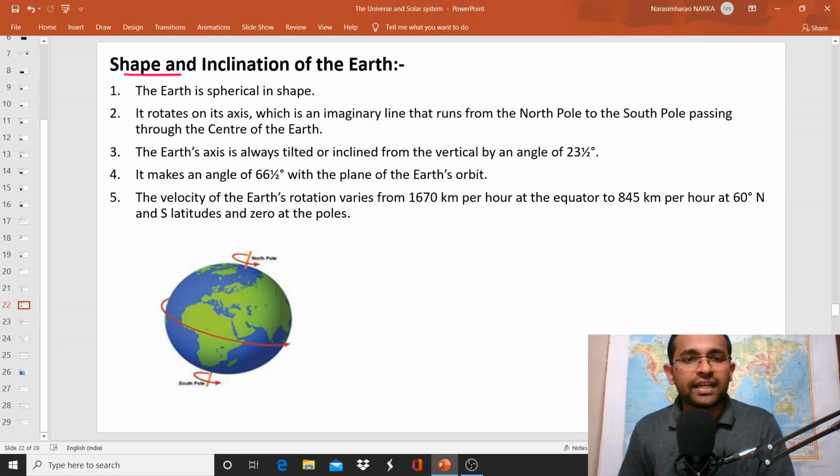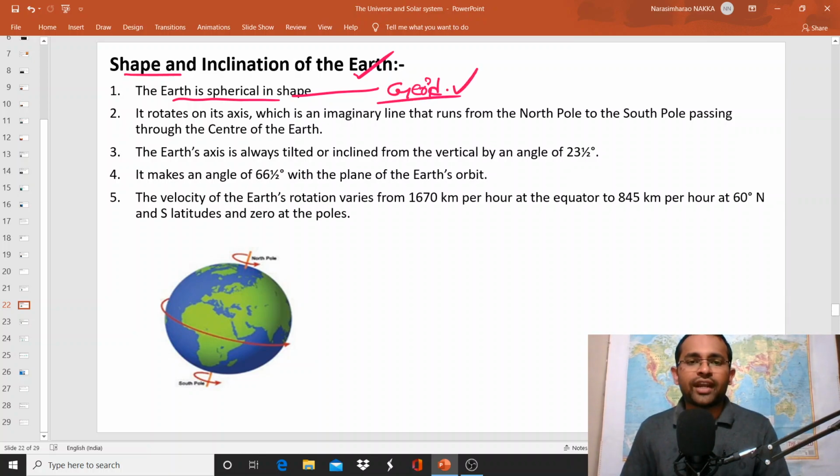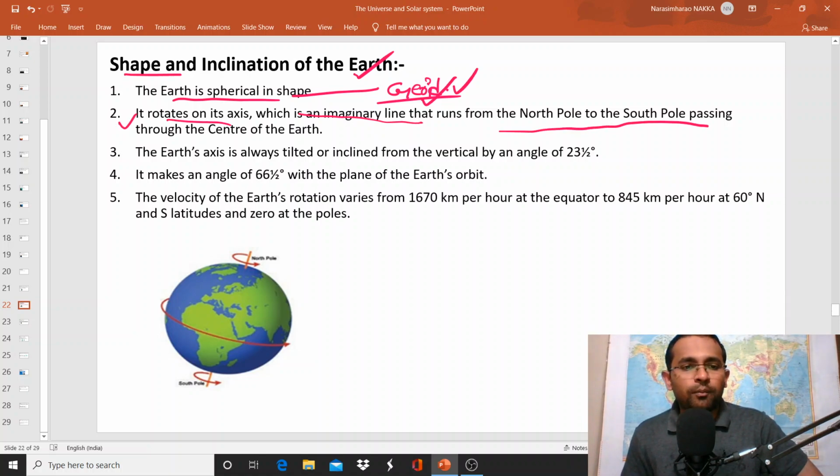As far as the shape and inclination of the earth is concerned, the earth is spherical in shape. It is not exactly spherical in shape, approximately it is spherical in shape. The shape of the earth is called geoid because we cannot compare the shape of the earth with any geometrical shape. The earth has its own unique shape. It is geoid, that means earth-like shape. And it rotates on its axis, which is an imaginary line that runs from the North Pole to the South Pole, passing through the center of the earth. So this is the imaginary axis of the earth.